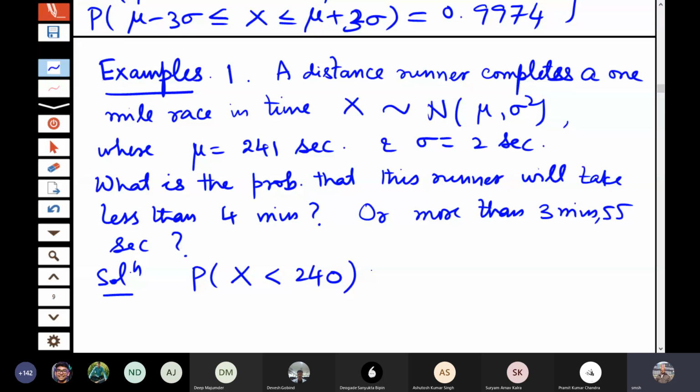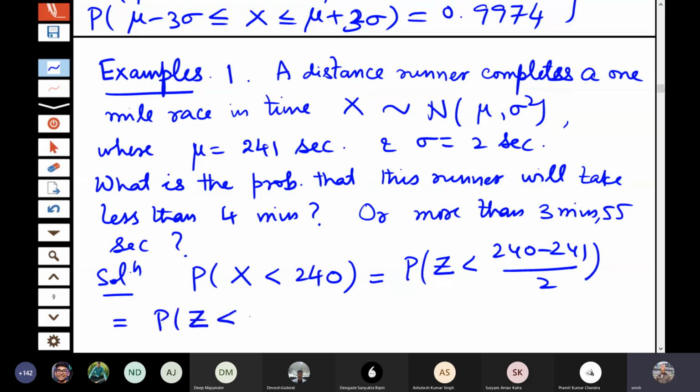That is, x is less than 240. We will use the transformation to the standard normal. So this becomes probability z less than (240 minus 241) by 2, that is probability of z less than minus 0.5. As I mentioned, you just see the tables of the standard normal distribution. This value is 0.3085. So that is nearly a 30% chance that he will complete the race in less than 4 minutes.